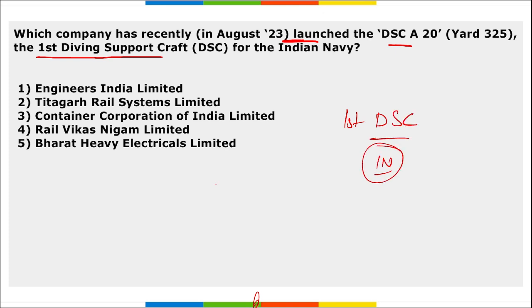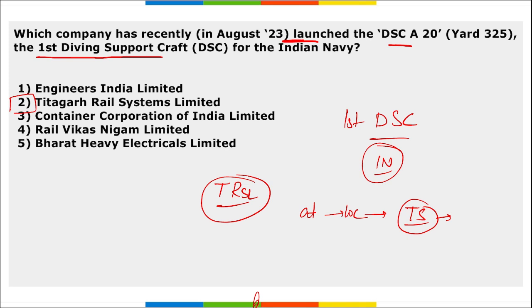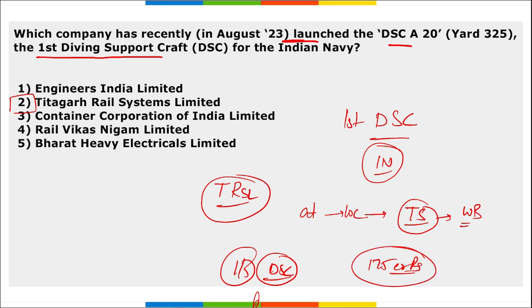This was launched by TRSL, that is Titagarh Rail Systems Limited. Correct. And this is a diving support craft. This was launched for the Indian Navy, and the location is also important, Titagarh Shipyard. And where is this Titagarh Shipyard? This is located in West Bengal. Correct. And this will be one of the first 5 DSC vehicles to be delivered to the Indian Navy, and the total contract for all these 5 vessels will be 175 crore rupees.